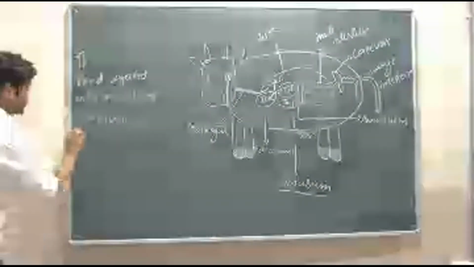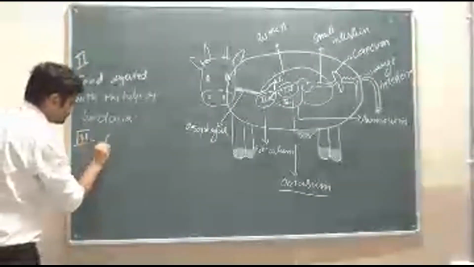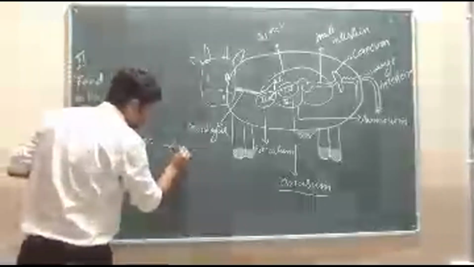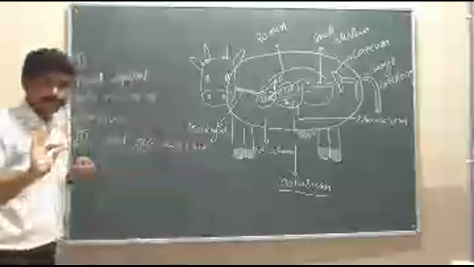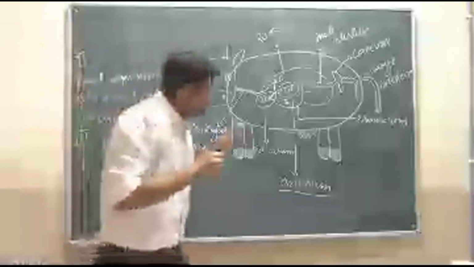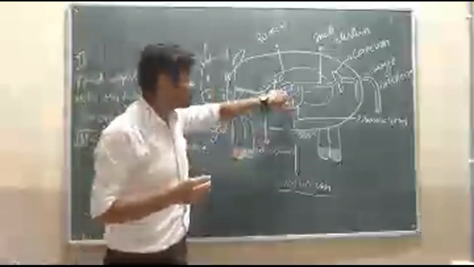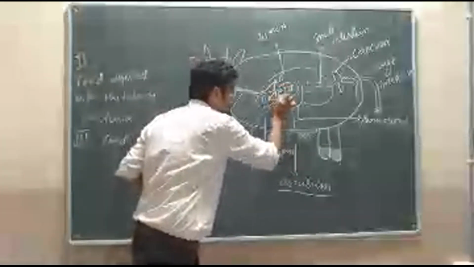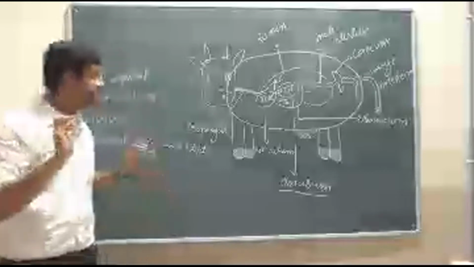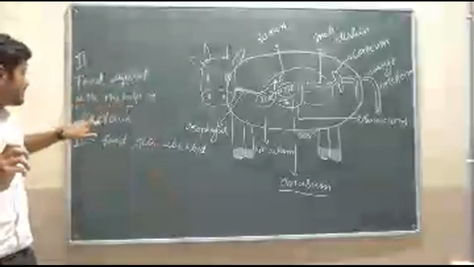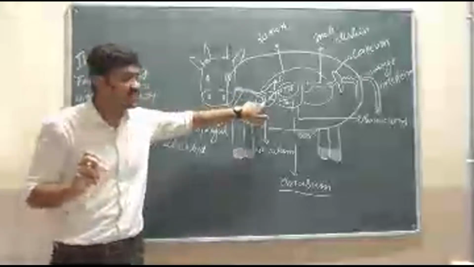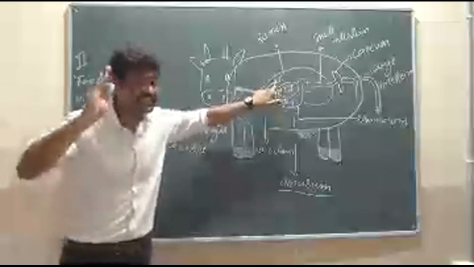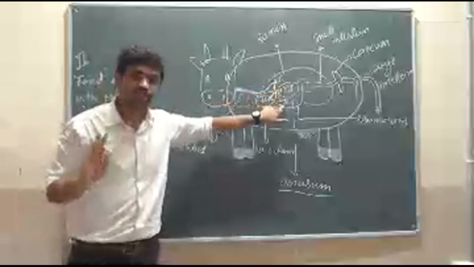I will write it here. In the third chamber, the food gets absorbed. Okay. Then again from the third chamber, the food with bacteria enters into the fourth chamber. See, the food is digested with the help of bacteria. The digested food as well as bacteria enters into the third chamber. Again from the third chamber, the food as well as bacteria enters into the fourth chamber.